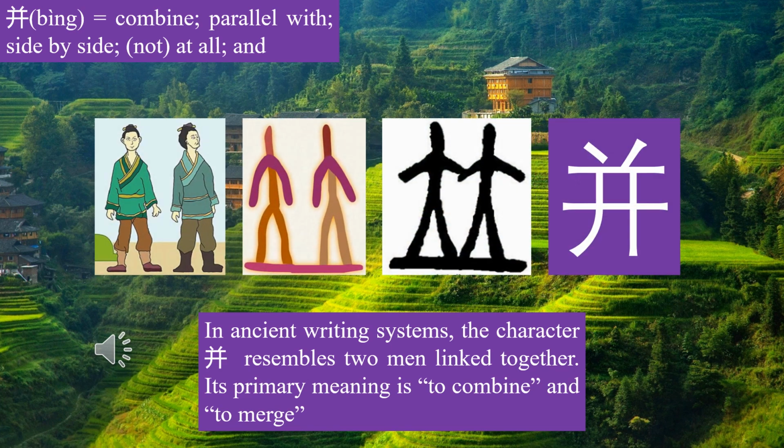Let's learn the character bin. In ancient writing systems, the character bin resembles two men linked together. Its primary meaning is to combine, to merge, side by side.